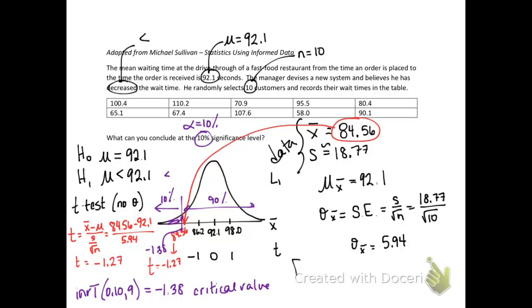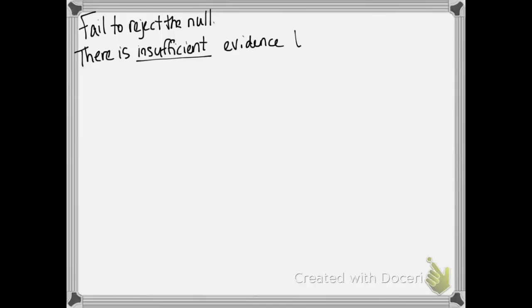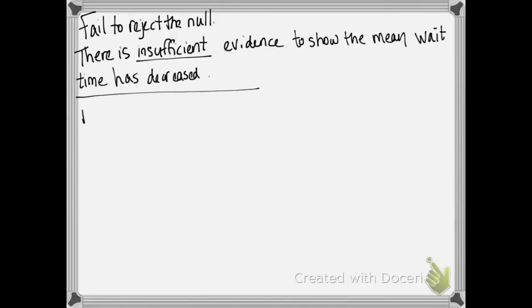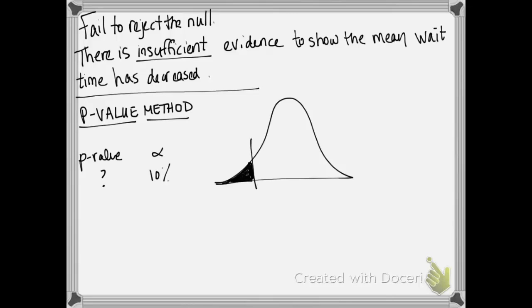Again, this test statistic does not fall in the critical region, therefore I fail to reject the null. If I fail to reject the null, my conclusion is that I do not have significant evidence. In other words, there is insufficient evidence to show that the mean wait time has decreased. There was not statistically significant evidence here, and therefore he could have just possibly gotten a sample that was slightly smaller than what they had before, which was the 92.1.